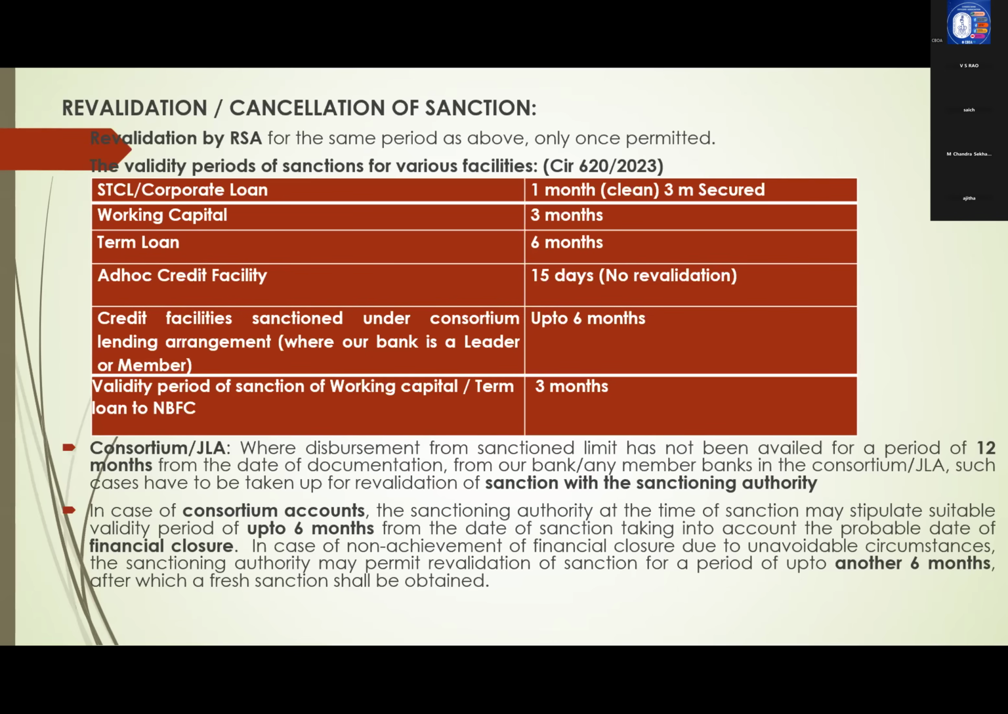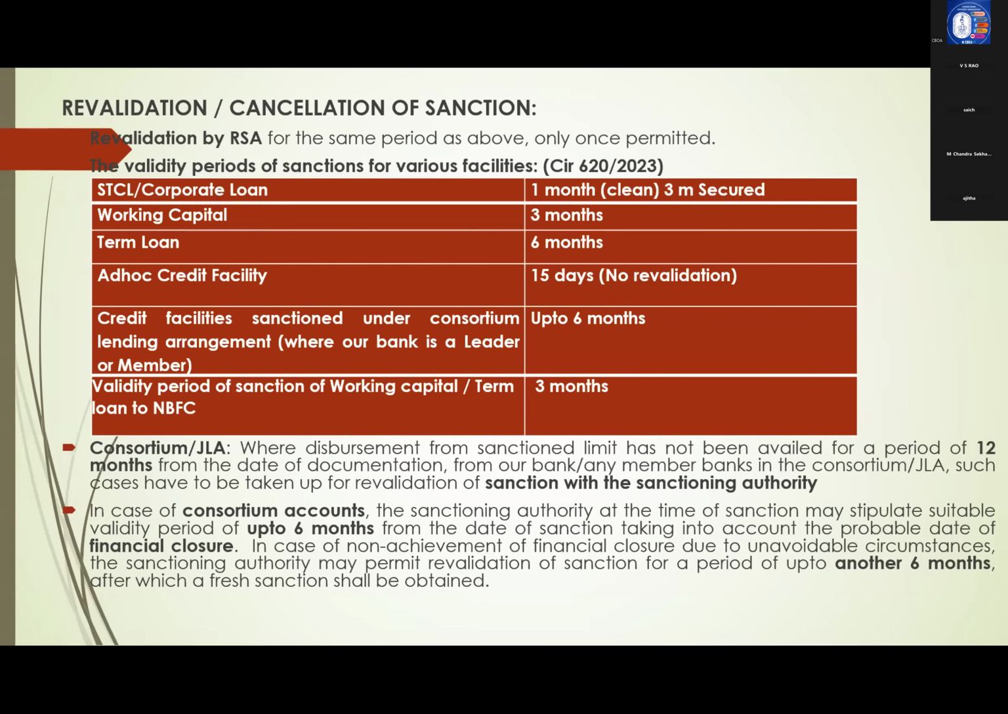Next, normally consortium accounts, by keeping financial closure. Again, what is this financial closure? Financial closure means in case of project loans, 90% of their requirements, they are tied up, either own money or with the banks or financiers, they have tied up into 90% of sanctions are in hand. Then we call it as financial closure.